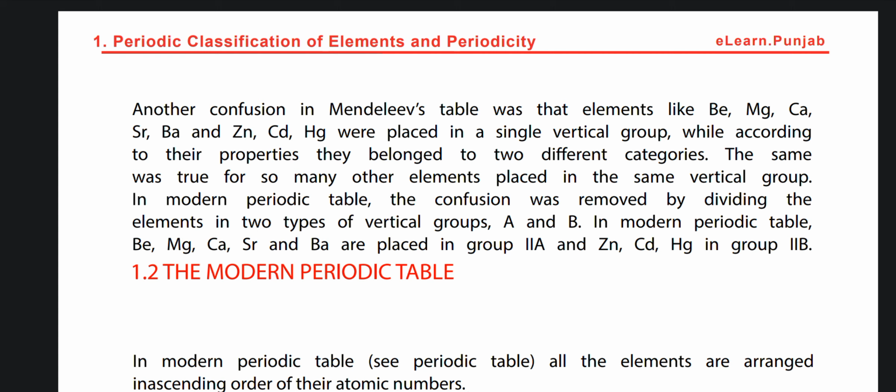In the modern periodic table, the confusion was removed by dividing the elements into two types of vertical groups, A and B. In the modern periodic table, beryllium, magnesium, calcium, strontium and barium are placed in group 2A, and zinc, cadmium and mercury are placed in group 2B.